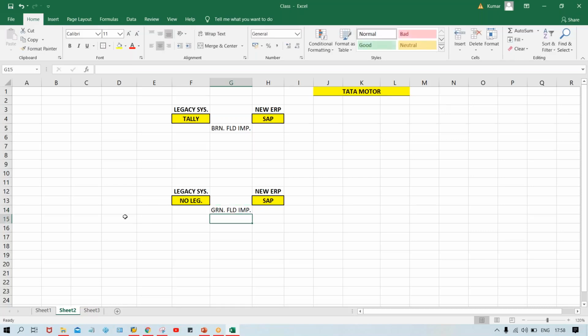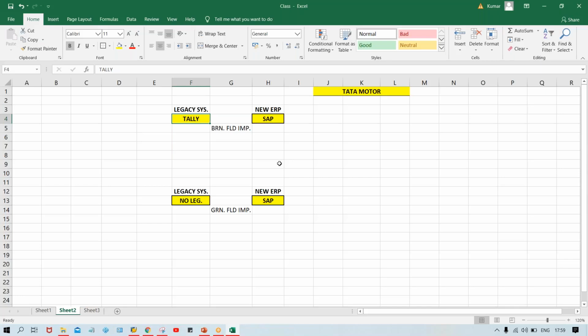Okay, I've just written it in shortcut itself. So this is brownfield implementations and this is greenfield implementations. Greenfield implementation means no legacy system. Brownfield means there is a legacy system. So what is the difference between greenfield implementation and brownfield implementation, guys? In greenfield implementations, there is no legacy system, but in brownfield implementations, a legacy system will be there.